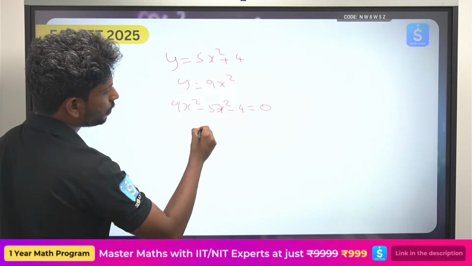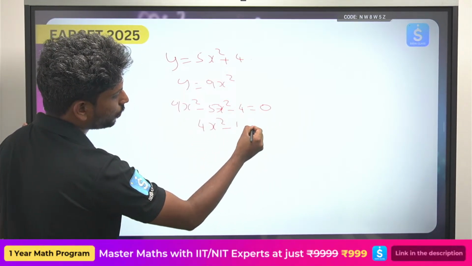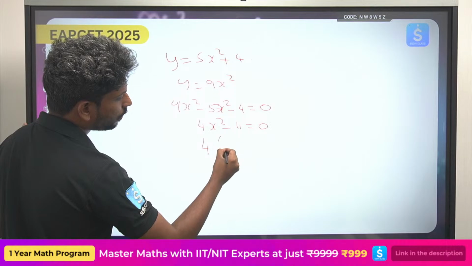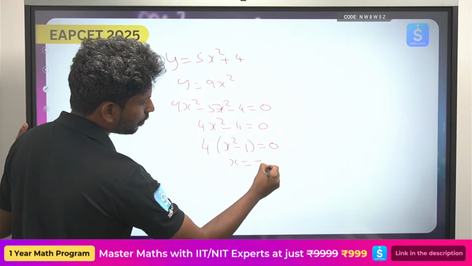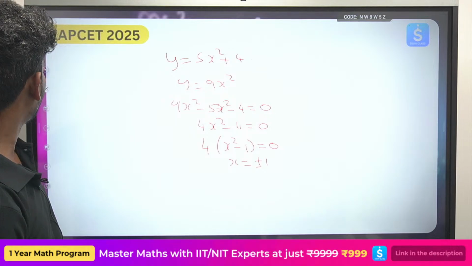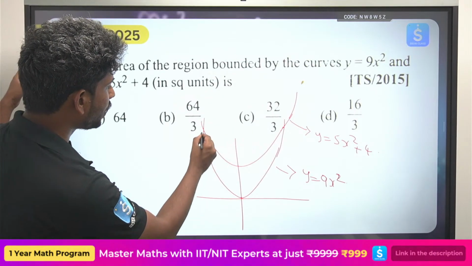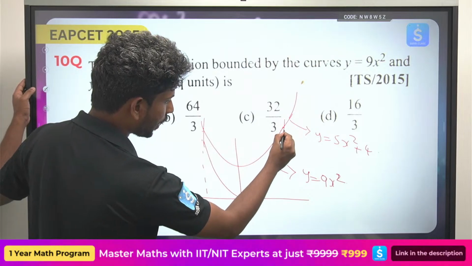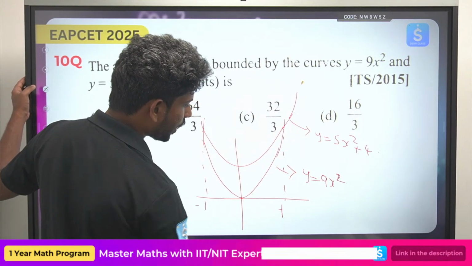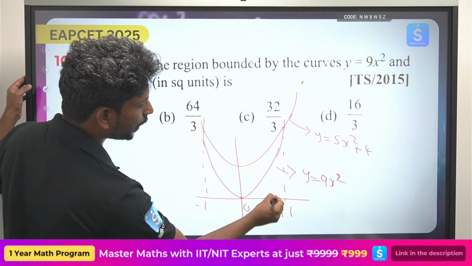Okay, so this will be 4x square minus 4, so 4 times of x square minus 1. So x equals plus or minus 1. So I have here x equals minus 1 and here I have x equals 1. Okay, so we need to find this area.